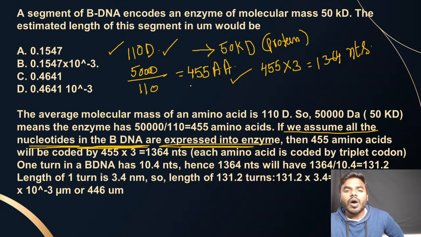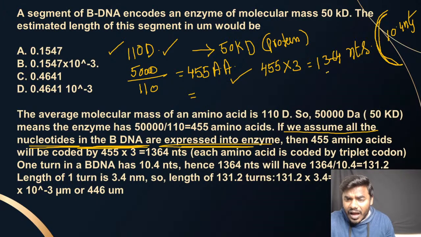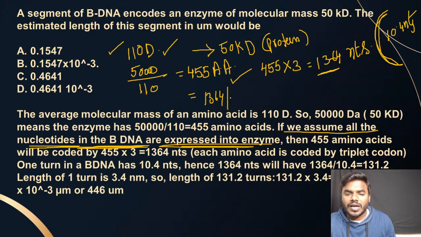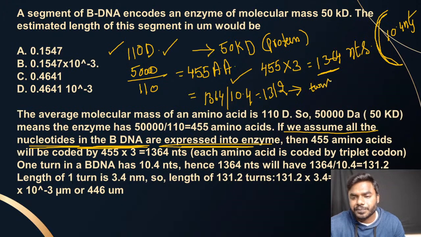And friends, you all also studied that, see here everyone remember, this is called one turn. Correct? One turn of the B-DNA consists of 10.4 nucleotides. Only one turn. How many nucleotides do we have? 1364 nucleotides are in the entire DNA. So 1364 divided by 10.4. Then how much will we get, friends? We will get 131.2 turns.